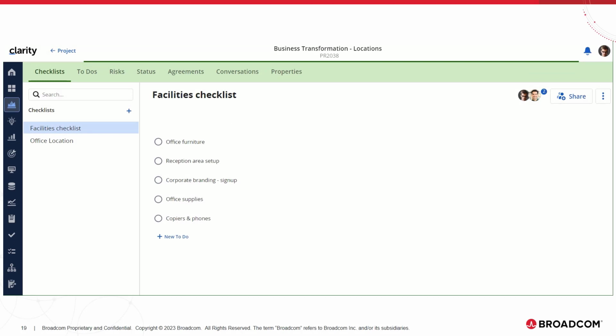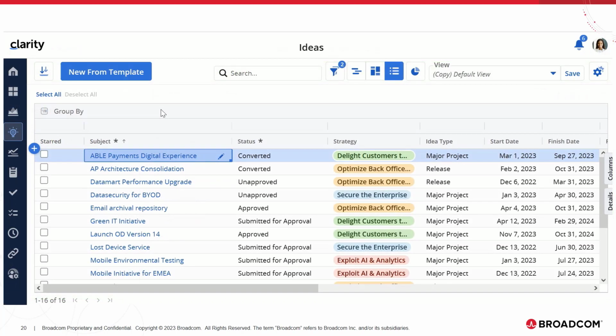We are presently looking at business transformation locations project template, which has two checklists with the name facilities checklist and office location. Let us try to convert the idea Able Payments Digital Experience into a new project.